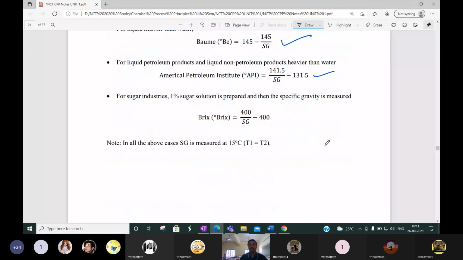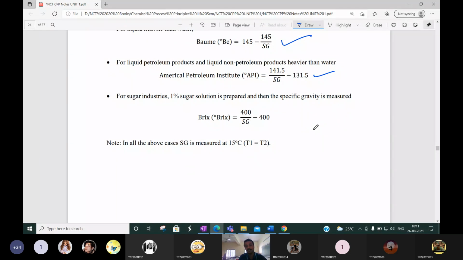If you go to any sugar industry, or if you are purchasing sugar solution syrup, they mention the sugar solution quantity not in gram per liter but in the Brix unit.